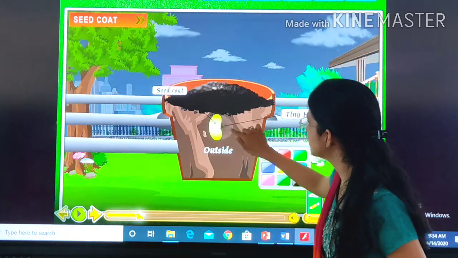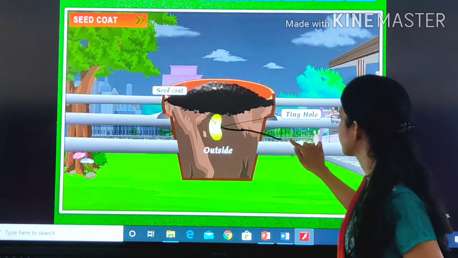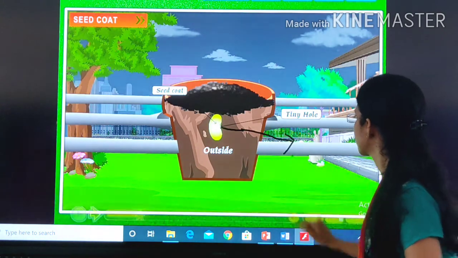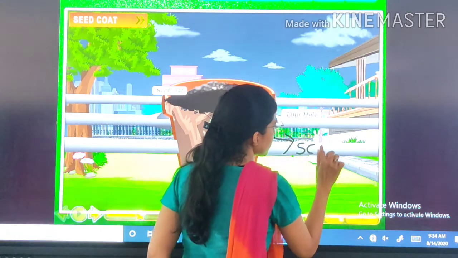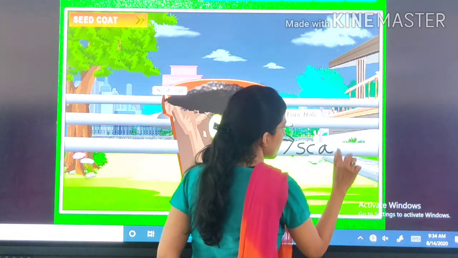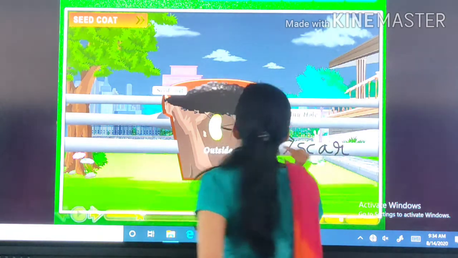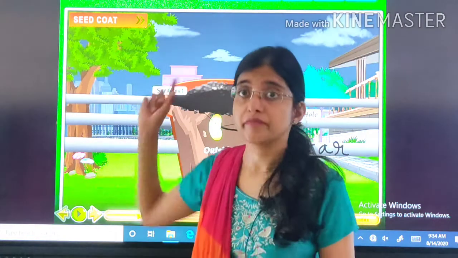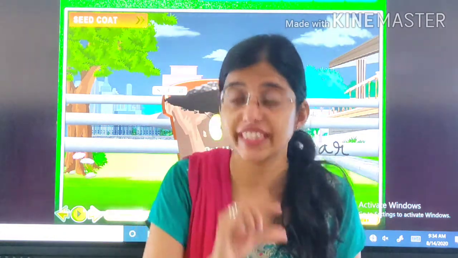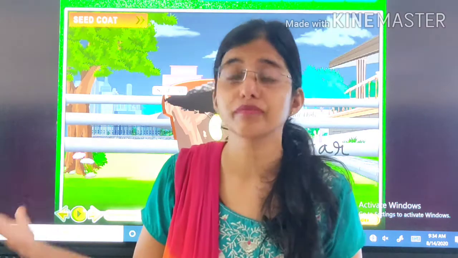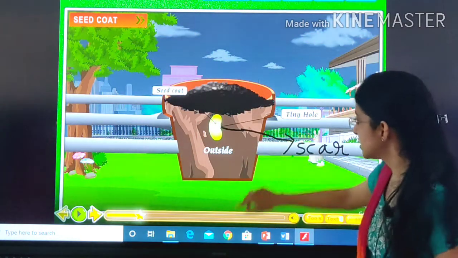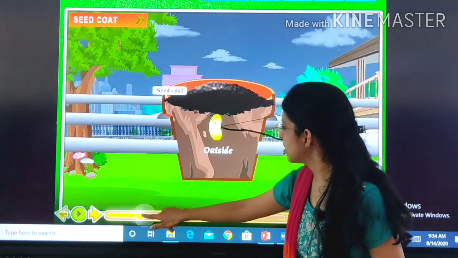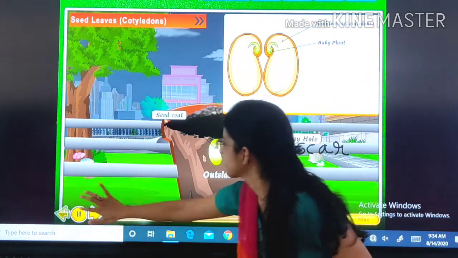This portion is known as scar. Scar, spelling S-C-A-R, scar. This is the portion by which the seed is attached to the fruit. Okay? This is the tiny hole, and which are the other portions? Yes, see.